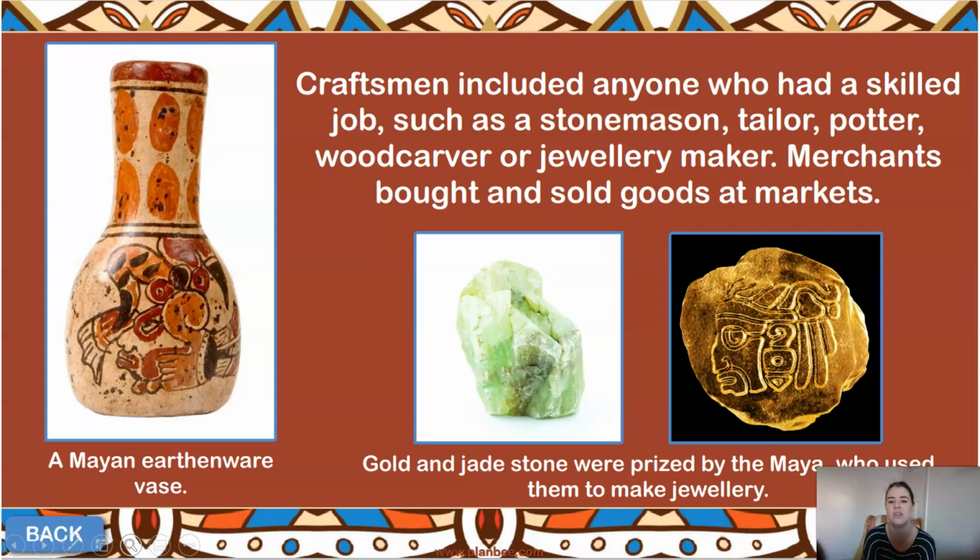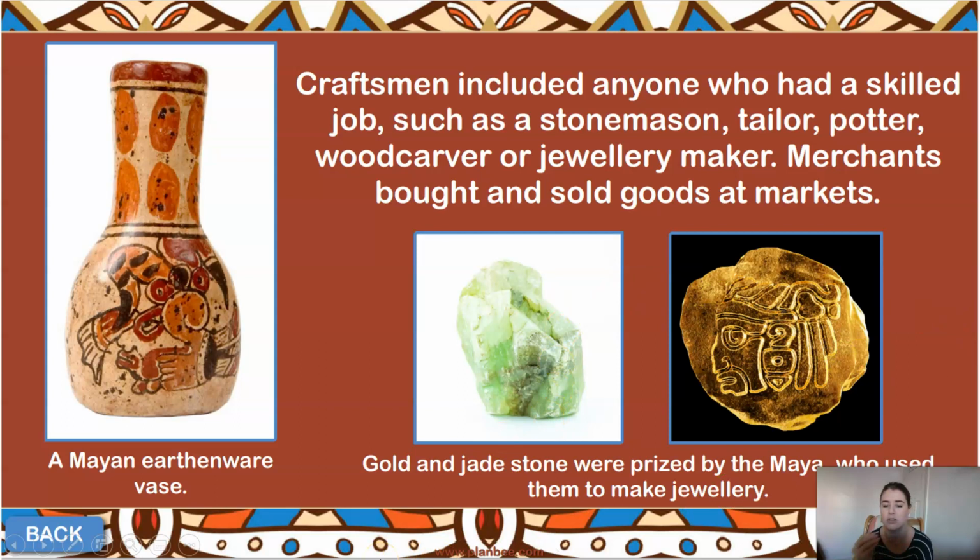Now, craftsmen would have included anyone, okay, who had some form of skill in a job. One of the very common things in those days was a stonemason, tailor, potter, woodcarver, or jewellery maker, okay. So here we can see some of our artefacts that we would have brought up from the Mayan society. So you've got a Mayan earthenware vase, okay, so this would have been handcrafted by someone, would have been decorated. Here you've got gold and jade.